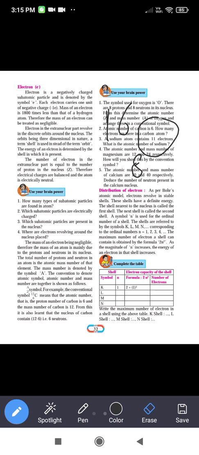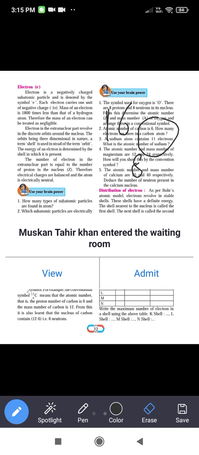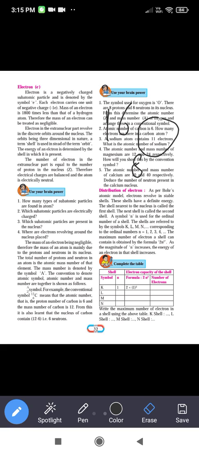For example, the conventional symbol carbon 6 12 means that atomic number, that is the proton number of carbon is 6 and the mass number of carbon is 12. From this it is also learned that the nucleus of the carbon contains 6 neutrons because the atomic mass number is the sum of the protons and the neutrons, and the atomic number is 6 for the carbon.